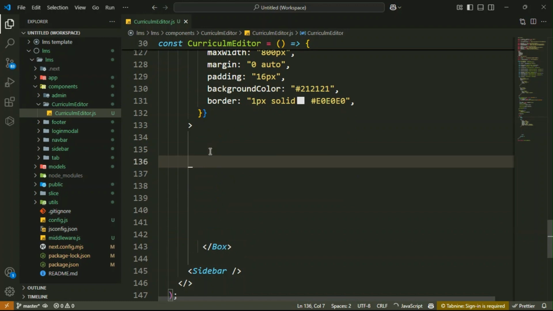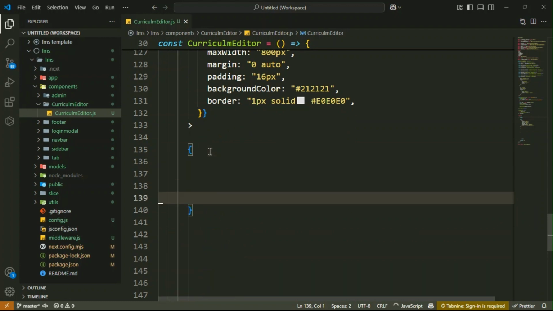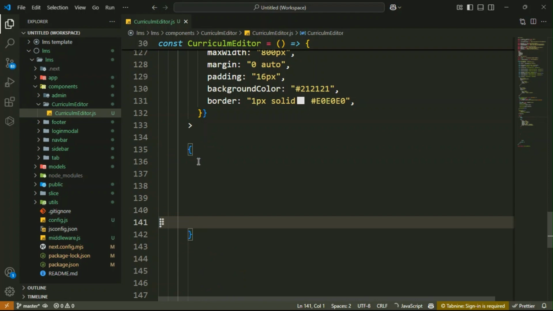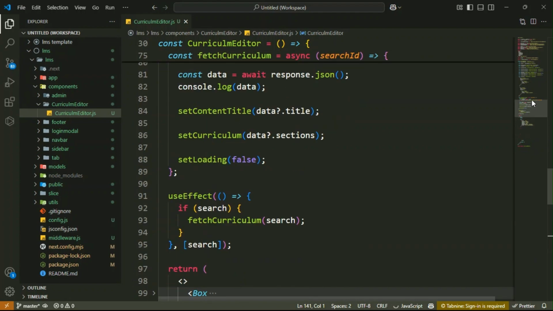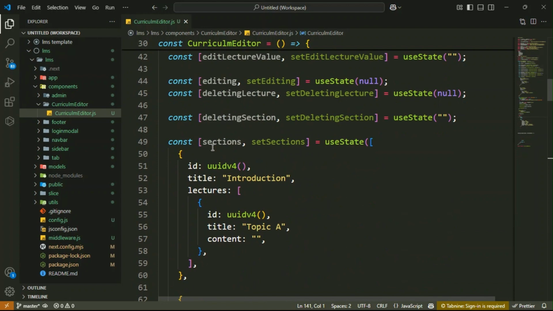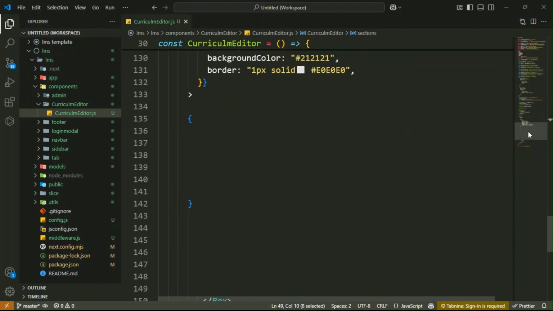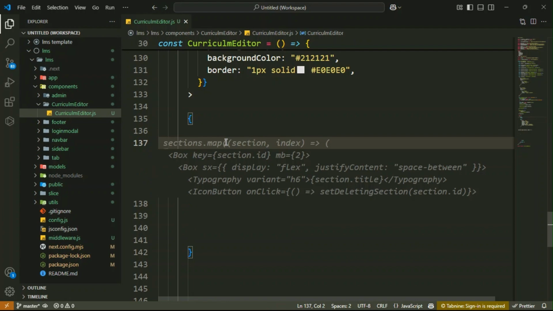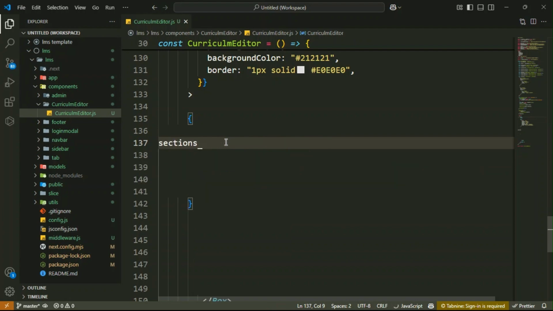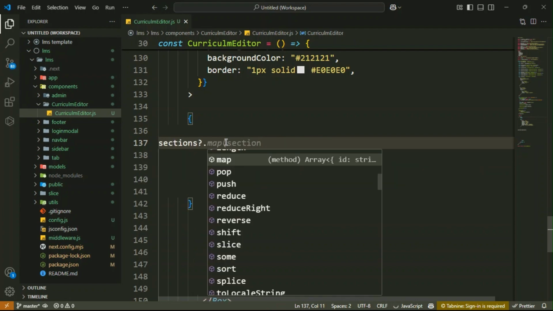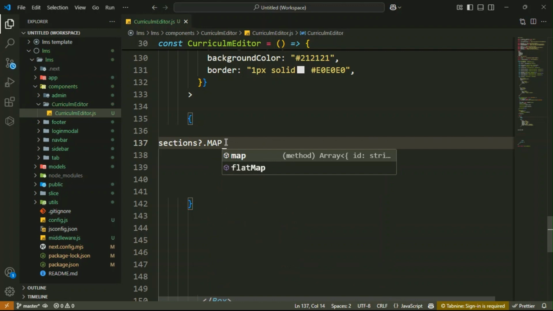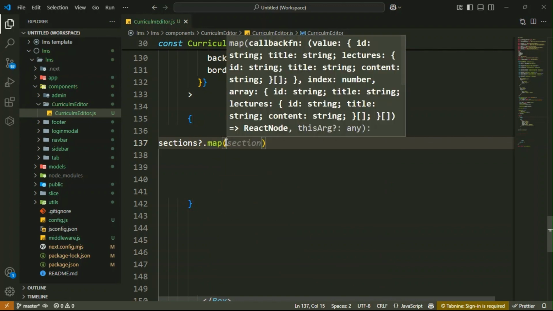After that, use the curly braces, and inside it you have this section, guys. I am talking about this one. You have to just map this. Inside it, paste it, and then use the map function.